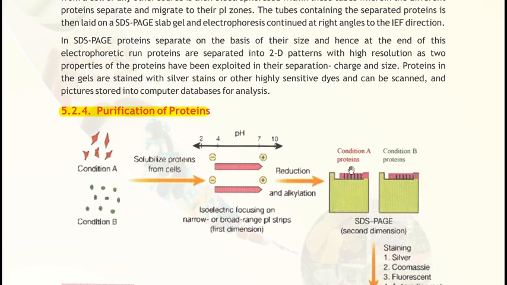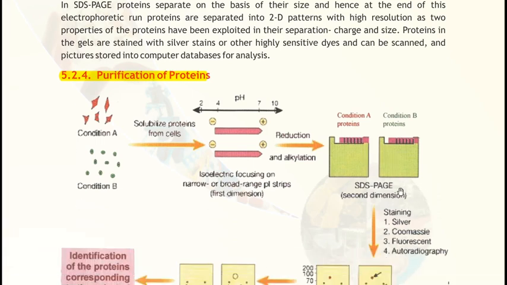These are the techniques used for the identification of the protein on the gel. Once you identify the protein on the gel, you cut out the spots, and then the protein corresponding to the selected spot is subjected to identification through MALDI. Clear?